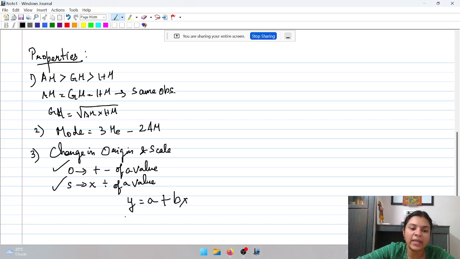So, for any measure of central tendency of y, we can use the formula a plus b into the central tendency value of x. This central tendency value can be mean, median, mode, AM, GM, HM, anything. So, the equation is y is equal to a plus bx. Clear?